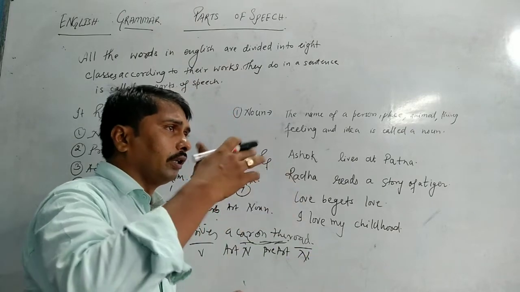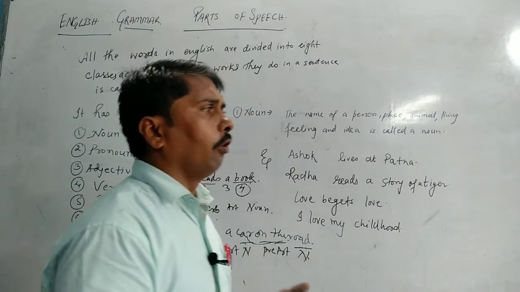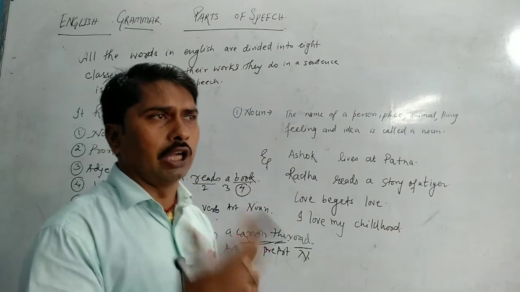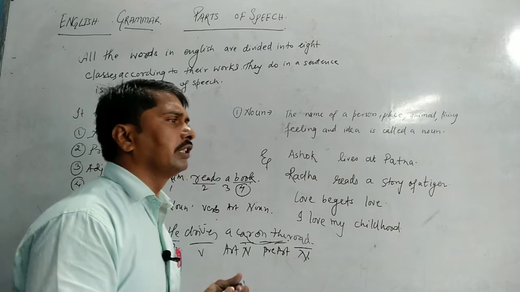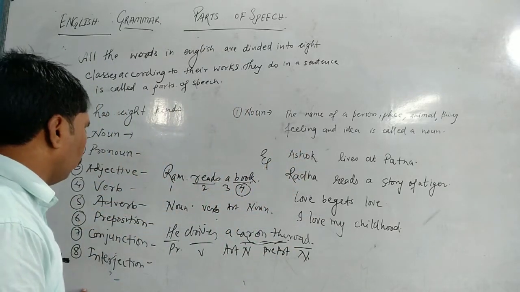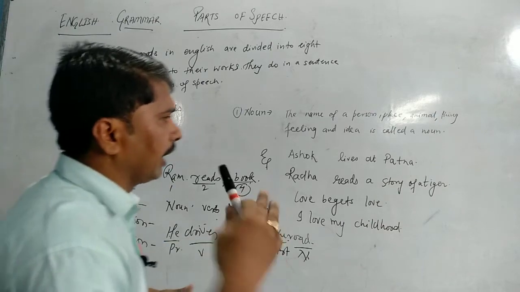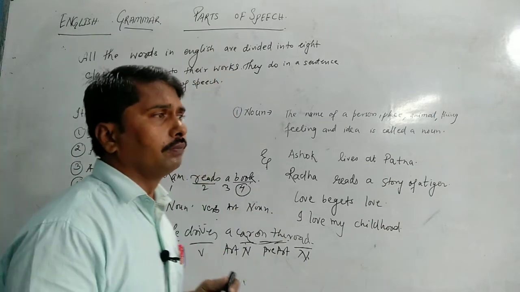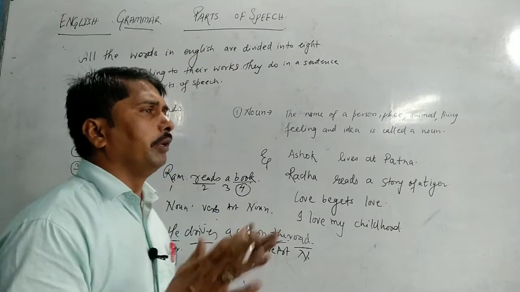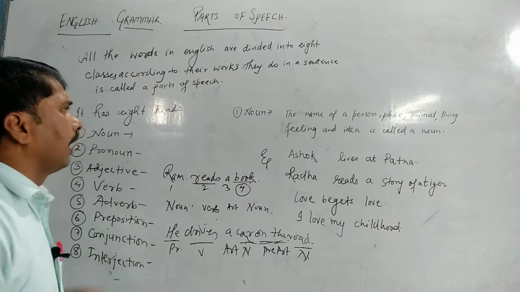And not only knowing the meaning, you should also know what kind of word it is, noun or pronoun, because whenever we make a sentence, it plays a very important role. If you know what the particular word is, that helps you to make a sentence.